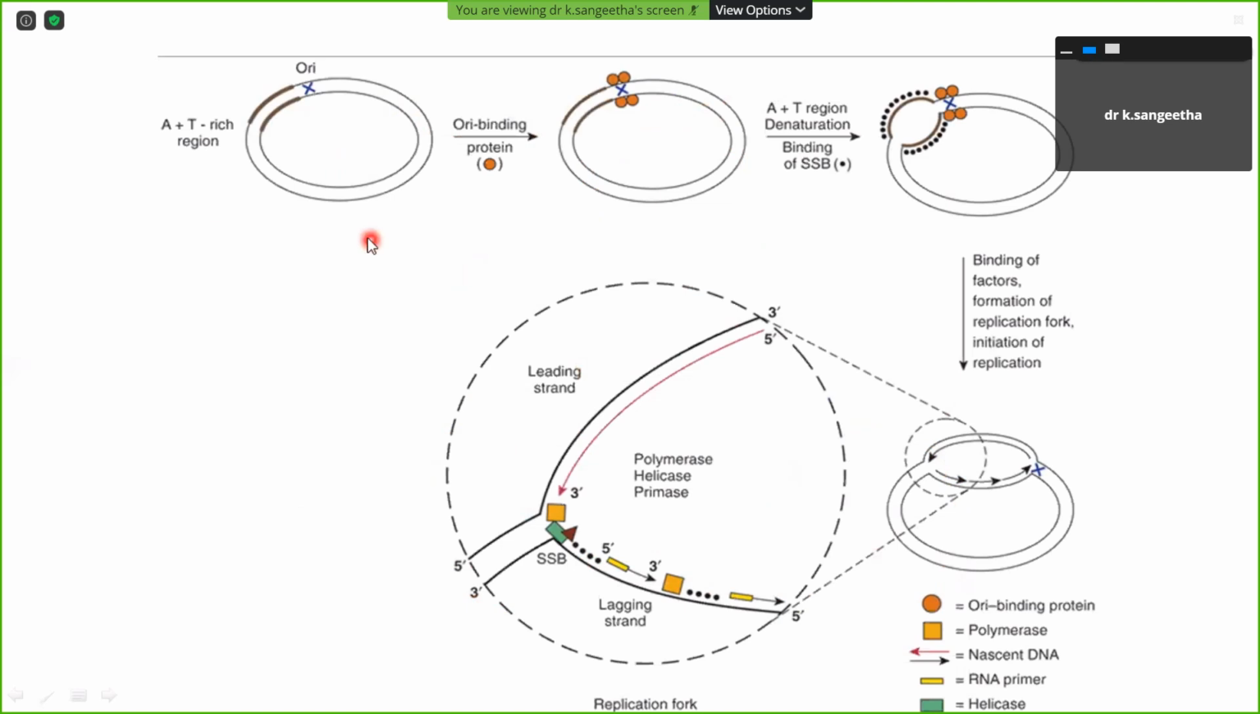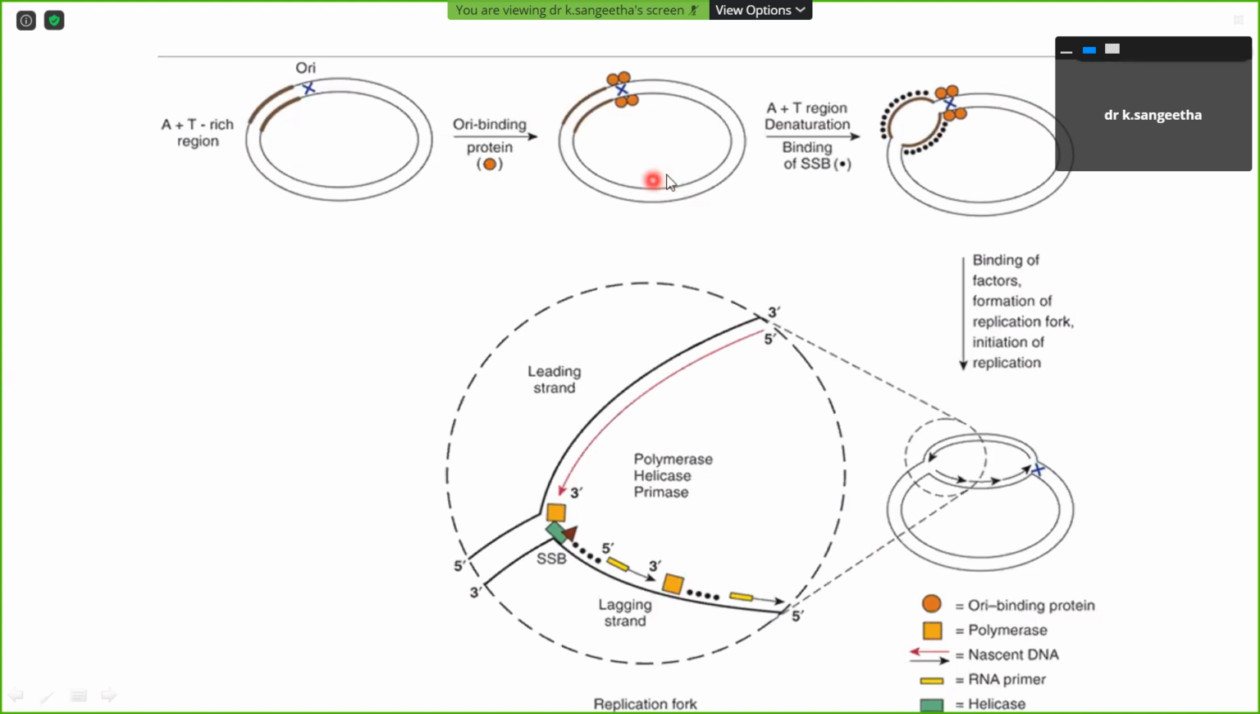Same thing, where this is the ori site. Before this ori site you will have an AT-rich sequence. The AT-rich sequence can be easily unwound. Why? Any idea? It has only two hydrogen bonds, so it can be easily broken by the helicase.